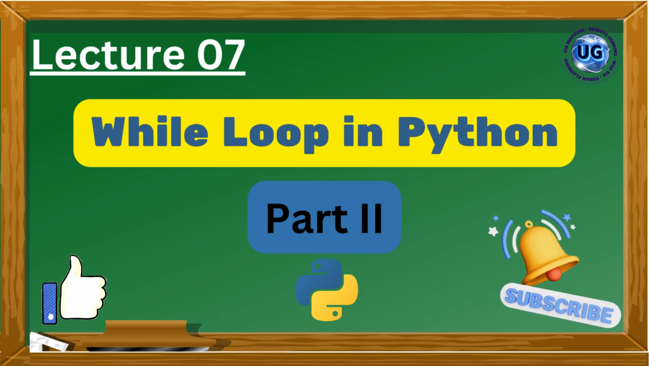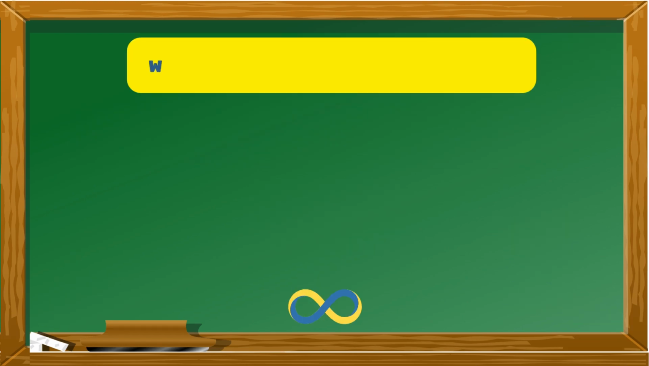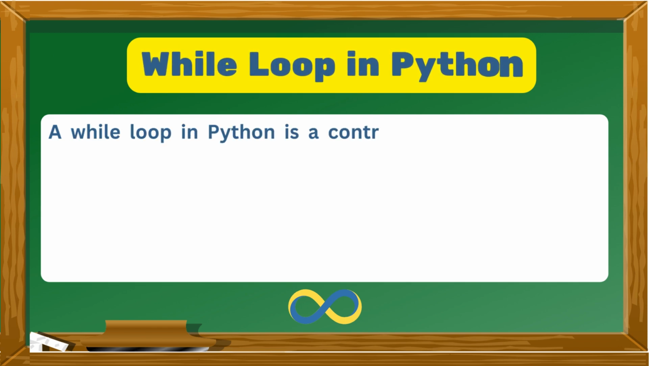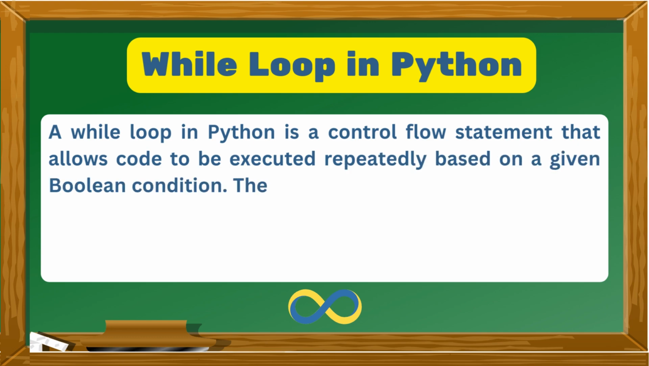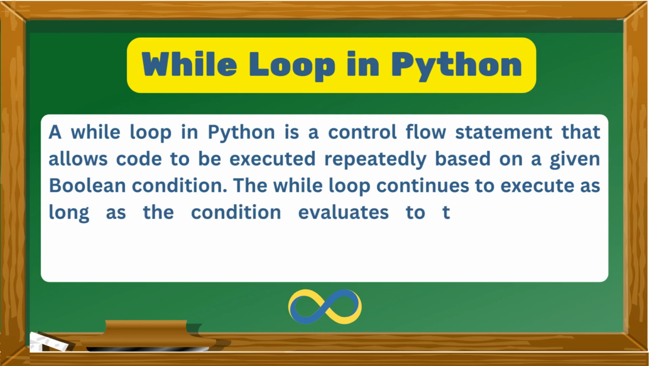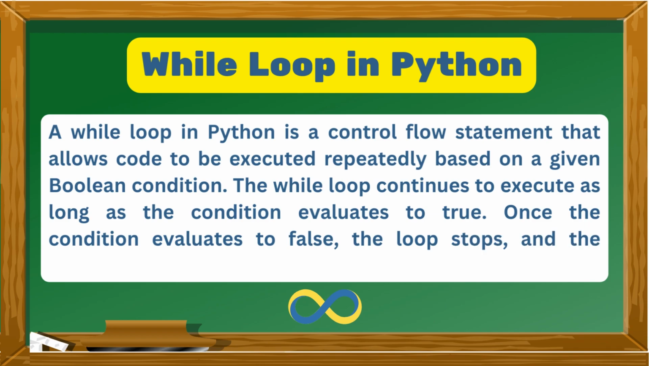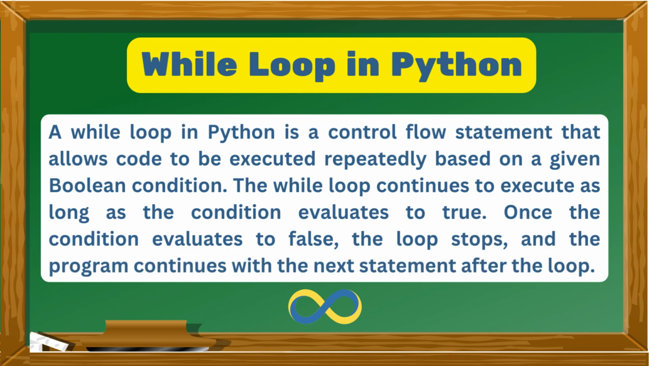In this lecture we'll dive into the while loop. A while loop in Python is a control flow statement that allows code to be executed repeatedly based on a given Boolean condition. The while loop continues to execute as long as the condition evaluates to true. Once the condition evaluates to false, the loop stops, and the program continues with the next statement after the loop.